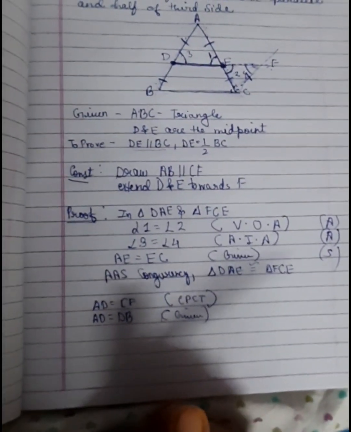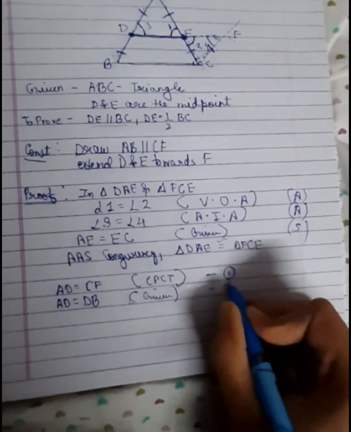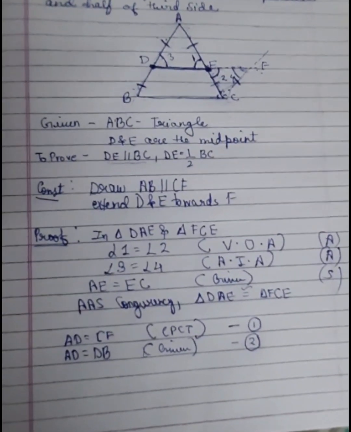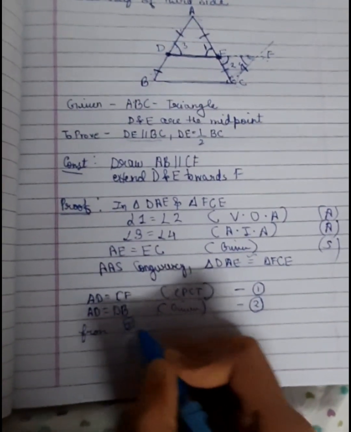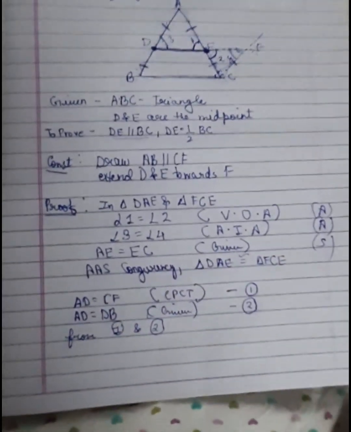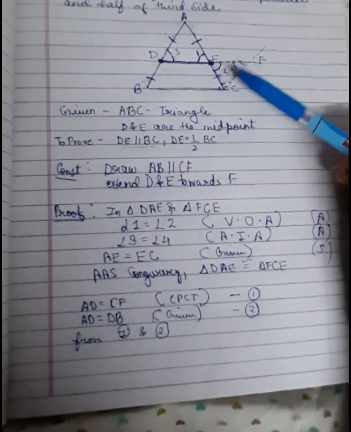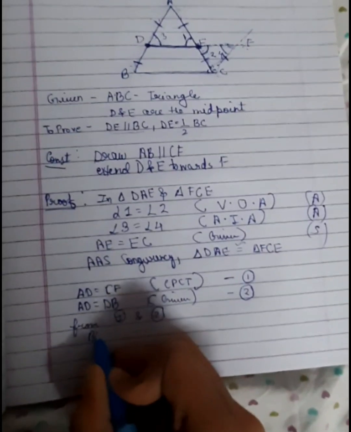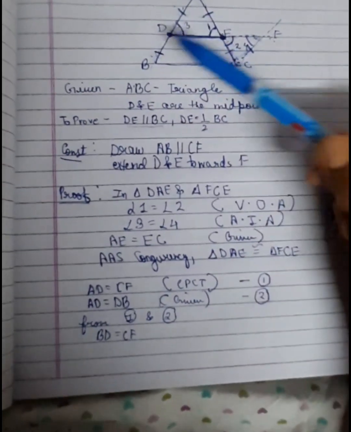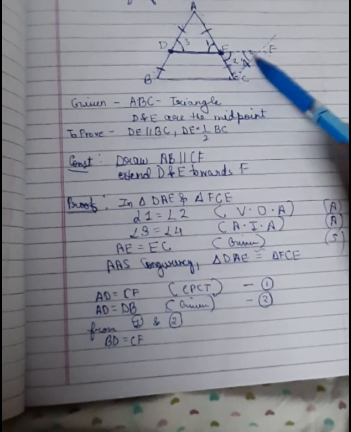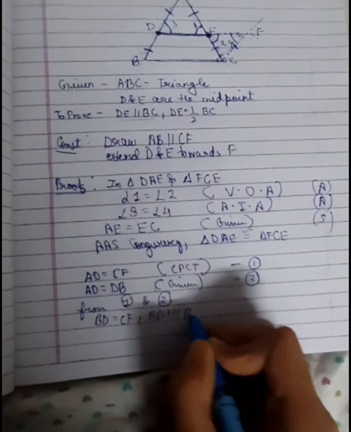So now, from the first equation and second equation, we can say that BD will be equal to CF. This side will be equal to this side, and also parallel to this side.